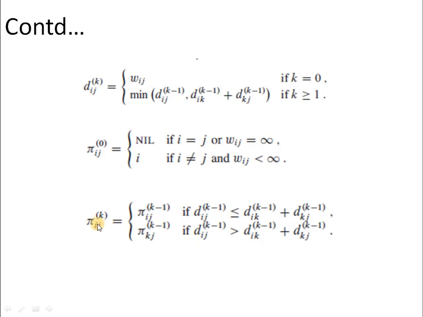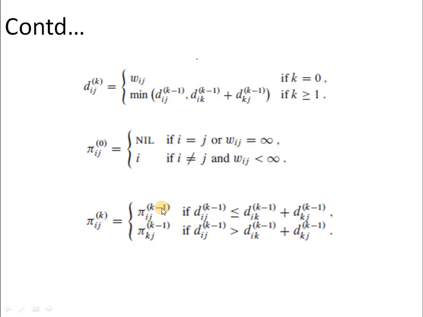That means the new pi ij value will be the same pi ij from the previous iteration, that is k minus 1. On the other hand, if the summation is lesser than the previous shortest path value, then we are now reaching vertex j via the path from k to j in the previous iteration. So accordingly, the new pi value has to be updated to pi kj in the previous iteration.